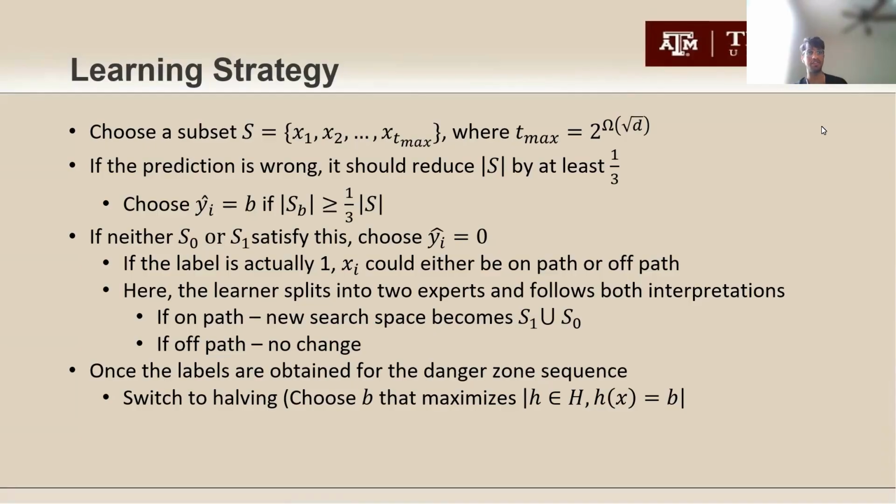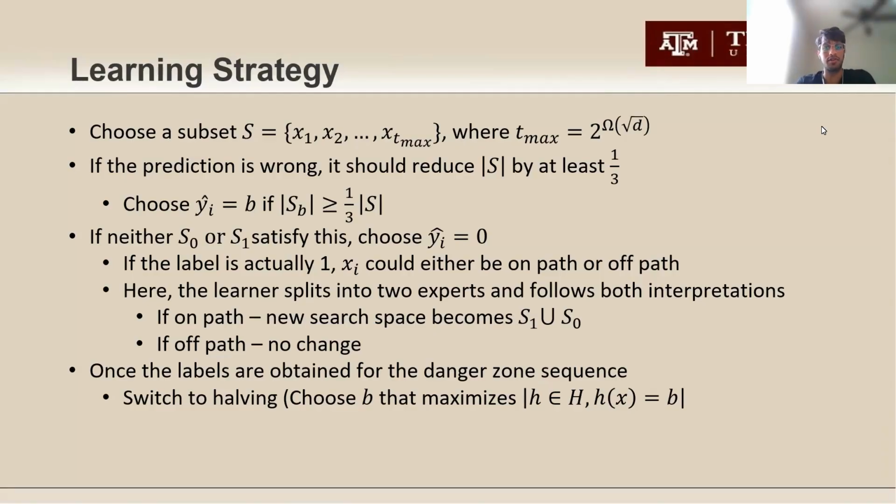What does this mean? If neither S0 nor S1 satisfy this, as in if you're given xi as some node, S0 would be all of its children nodes that start with the 0th child of the given xi. Similarly, S1 would be everything that's the 1 child of node xi. If the label is actually 1, xi could either be on or off path. We don't know this. So here, the strategy is for the learner to split into 2 experts and follow both these interpretations. And now eventually, the correct one would have only a lower bound of square root of d mistakes.